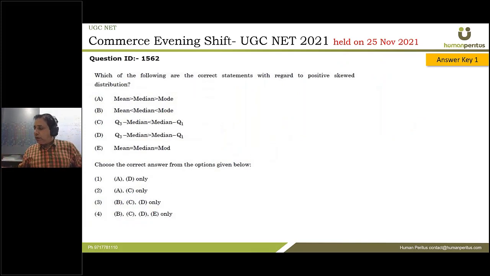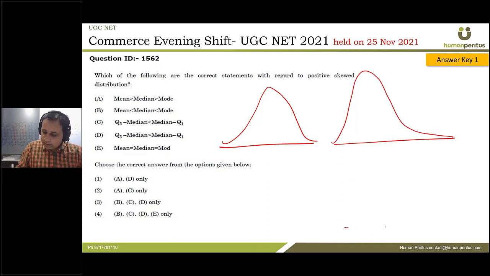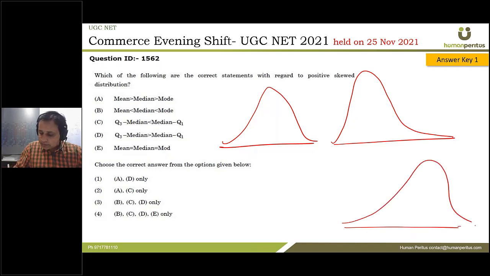Which of the following statements are true with regard to a positively skewed distribution? So guys, a distribution can be symmetrical, positively skewed, or negatively skewed. Let me show you. Symmetrical looks something like this, your positively skewed will look something like this, and your negatively skewed will look something like this. I hope you can figure it out now. So this is my symmetrical, this is positively skewed, this is negatively skewed.